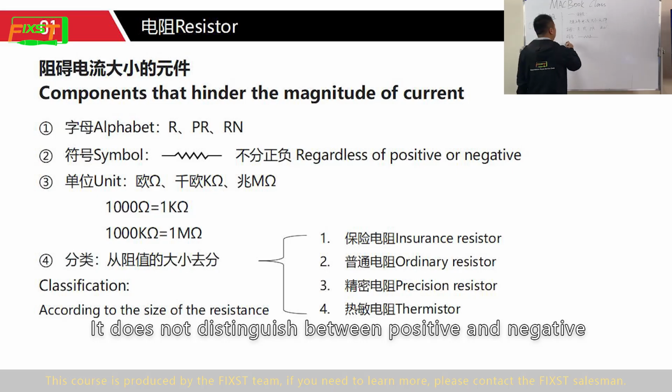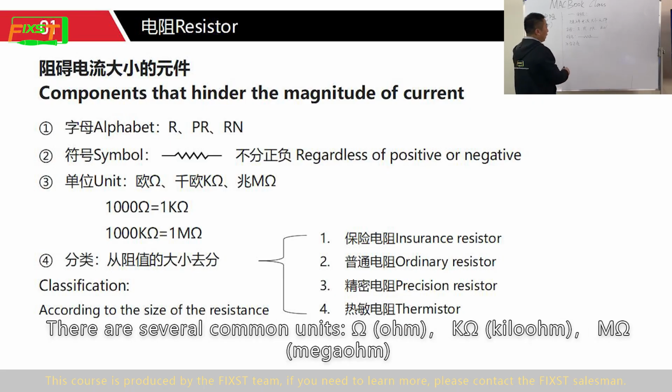It does not distinguish between positive and negative. There are several common units: ohm, kiloohm, megaohm.